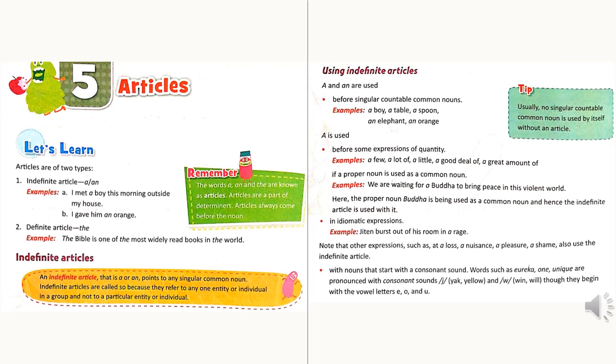If a proper noun is used as a common noun. For example, we are waiting for a Buddha to bring peace in this violent world. Buddha is a proper noun, but here it is used as a common noun. Hence, the indefinite article is used with it. For idiomatic expressions, for example, Jiten burst out of his room in a rage. In a rage is an idiomatic expression. So here indefinite article a is used.